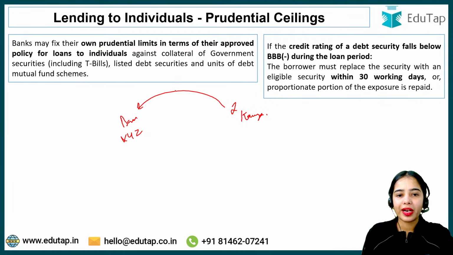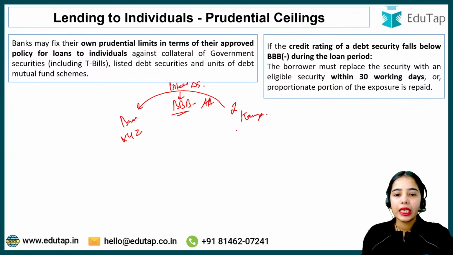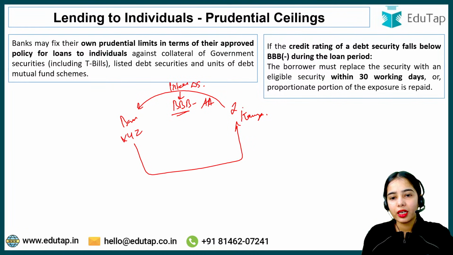So Kavya has provided the listed debt security that had the rating of BBB minus, or that had the rating of AA. Now the bank had provided Kavya a loan of, let's say, 10 lakh rupees or 20 lakh rupees.